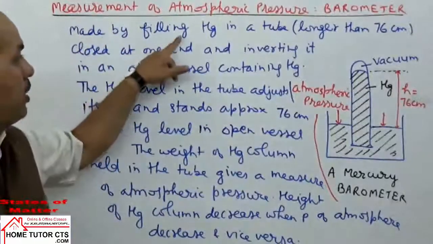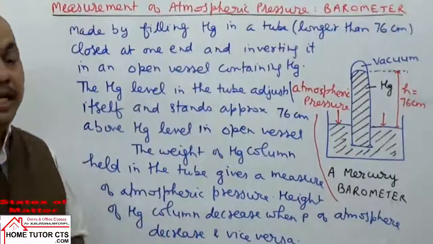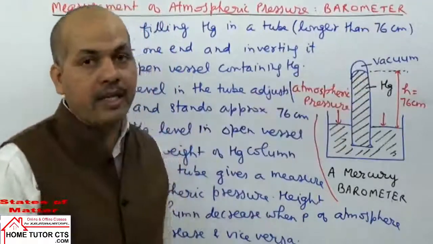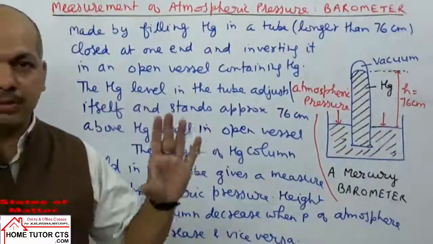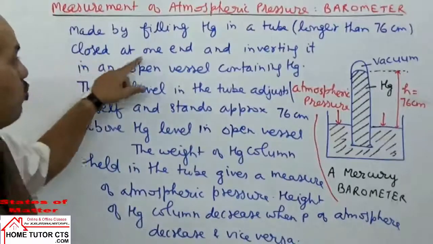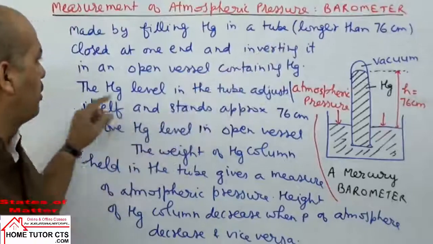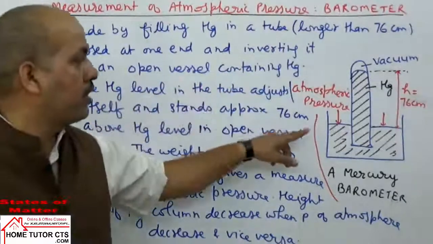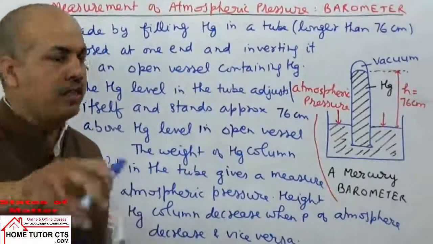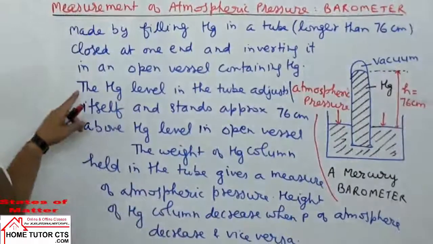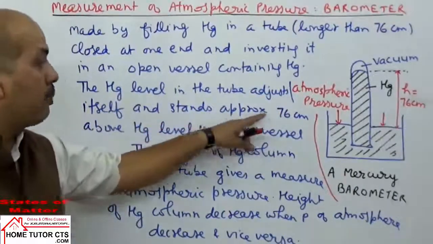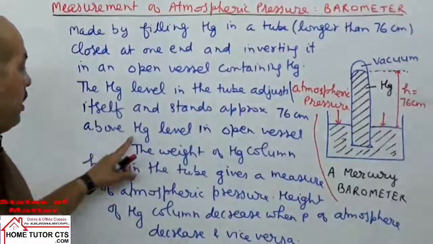It is made by filling mercury in a tube which is longer than 76 centimeter, because the pressure of atmosphere is taken as 76 centimeter. The tube is closed at one end and inverted in an open vessel containing mercury. So what happens? The mercury level in the tube adjusts itself and stands approximately 76 centimeter above the mercury level in the open vessel.